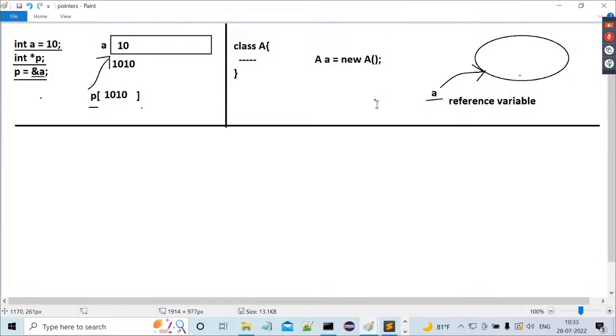Reference variable in Java. How can you say it's a reference variable? Why are we not saying it's a pointer variable? And how can you say pointers do not exist in Java? Are the same things going on or not?